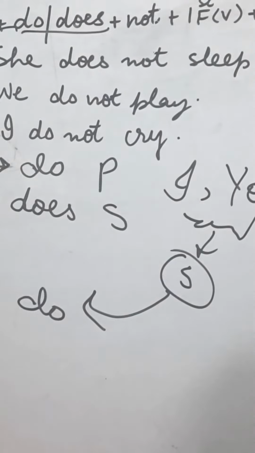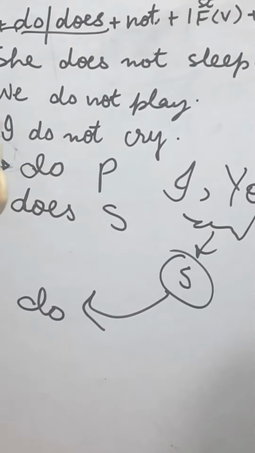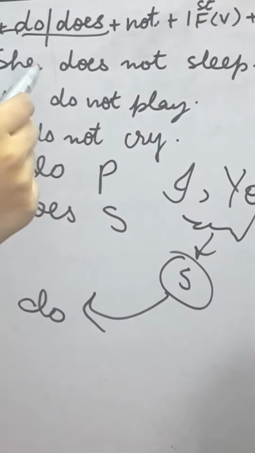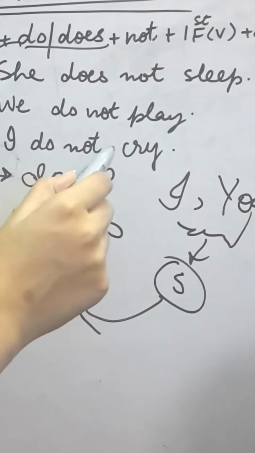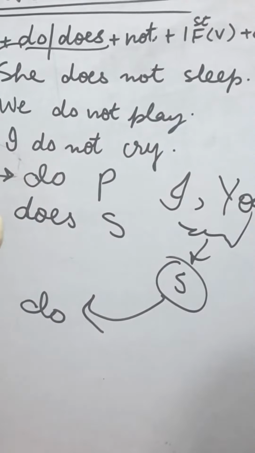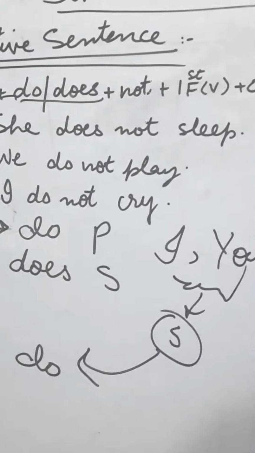Now let's discuss the examples. I mentioned them there according to the structure. She does not sleep, we do not play, I do not cry. These are the examples of the negative sentences.